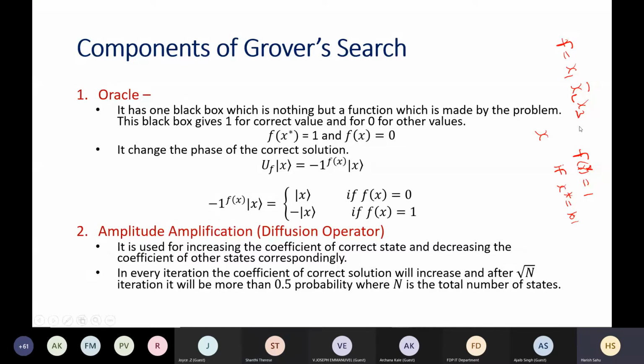Before going into the detail of this algorithm, my simple question is that you are given this function f and you want to find the satisfying assignment such that the values of x1, x2, x3 make this function 1. If I put x1 equal to 1, x2 equal to 0, and x3 equal to 1, then this will become 1. Is it clear or not?